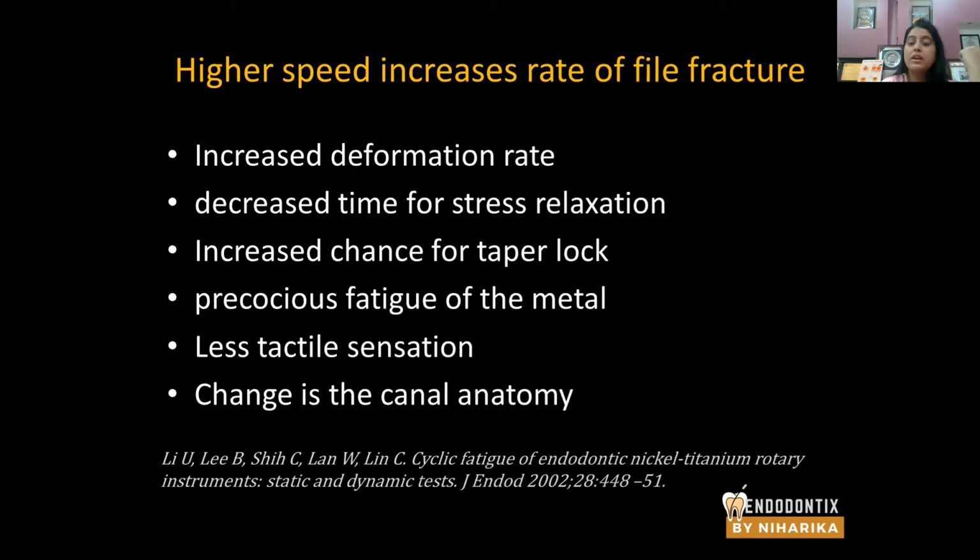There are enhanced chances of taper lock because the file is moving at a great pace, and there is precocious fatigue of the metal. That means the metal may fatigue very early, before giving any sign. Also, there is less tactile sensation because of high speed. You cannot assess the anatomy of the canal, and there may be a change in the canal anatomy, leading to apical transportation, zipping or other iatrogenic errors.